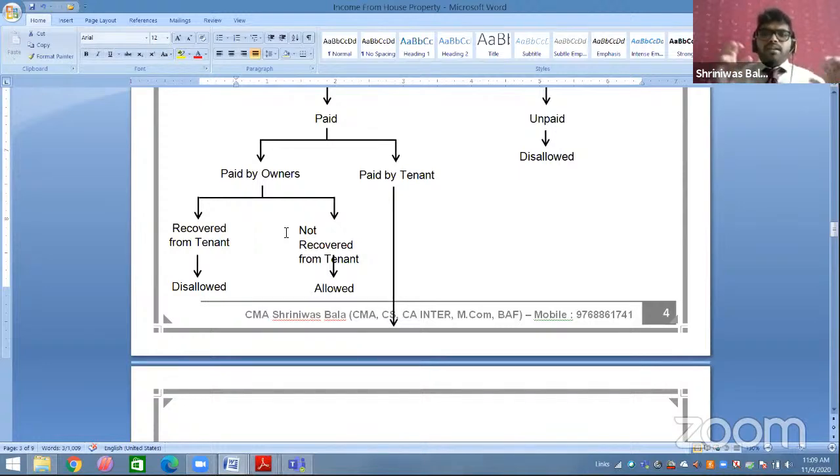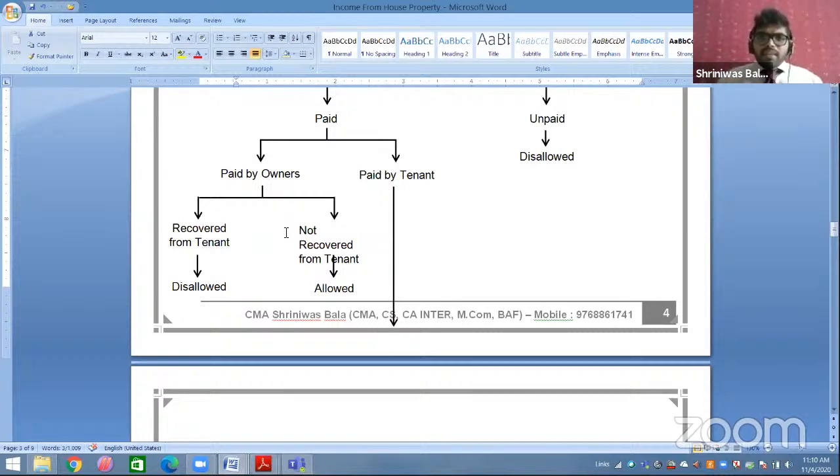Owner has paid the municipal taxes and recovered the taxes from the tenant. So what is happening? Owner stays somewhere near the municipal office. He works in ABC Limited, and ABC Limited is near the municipal office. Okay. So he decided, early morning when I go to the office, I will go and pay the municipal tax. So he went 15 minutes before from his office, and he went to the municipal office and paid that municipal tax. And the same day at night or next day at night or whenever, he recovered the same amount of municipal tax from the tenant.